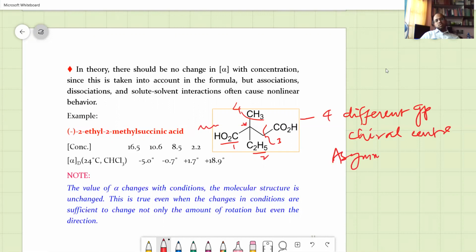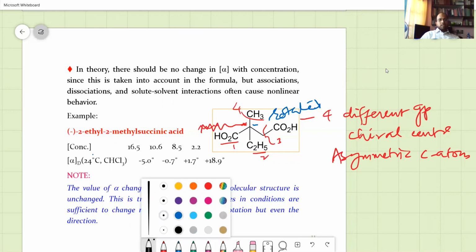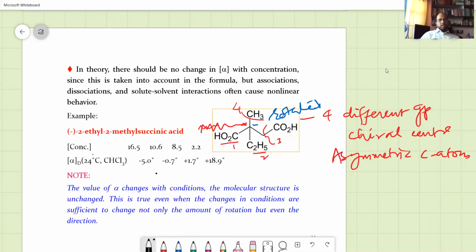All these terms go complementarily along with the asymmetric C atom. When the light goes through it, it gets rotated here. This rotation is measured in terms of degrees, that is, the angle by which it is rotated. So that angle is the characteristic property of that particular isomer.